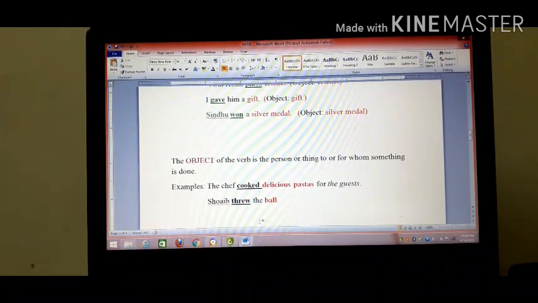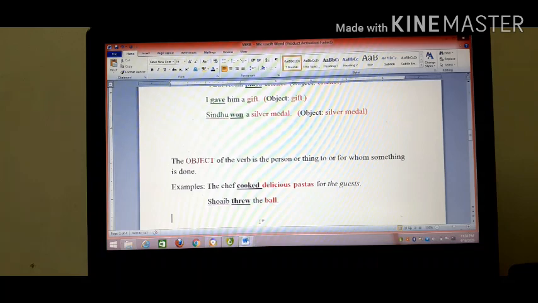The object of the verb is the person or thing to or for whom something is done. See the example. The chef cooked delicious pastas for the guest. So, what did the chef cook? Delicious pastas, right? So, here cooked is the verb. Delicious pastas is the object. And for whom? The guest.